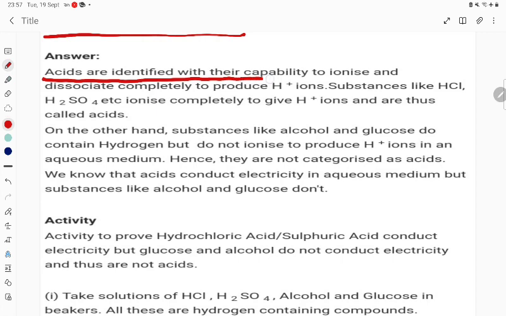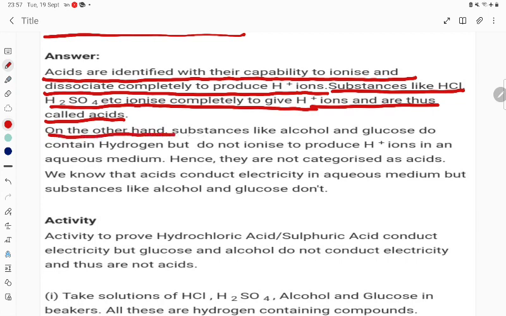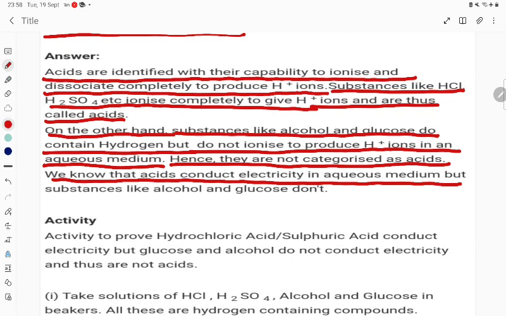Acids are identified with their capabilities to ionize and dissociate completely to produce H plus ion. Substances like HCl, H2SO4 etc. ionize completely to give H plus ion and are thus called acids. On the other hand, substances like alcohol and glucose do contain hydrogen but do not ionize to produce H plus ion in aqueous medium, hence they are not categorized as acid. We know that acids conduct electricity in aqueous medium but substances like alcohol and glucose do not.